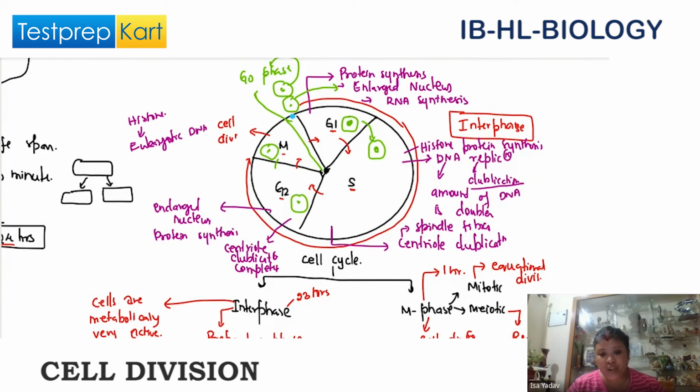I've given an arrow there. So the pink color band, cyclin D, triggers the cell to move from G naught to G1. In the book it is written G0, so you can write it there as G naught. G naught to G1, and from G1 into S phase.